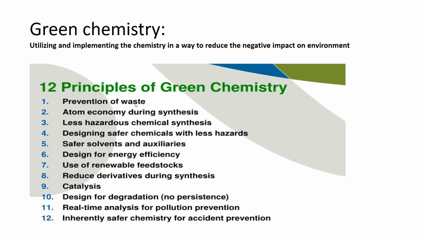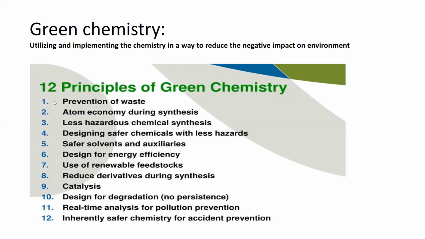Number one, prevention of waste. There are two types of words: one is control of the waste and second is the prevention of the waste. Control of the waste is whenever the waste is produced or accumulated in the environment, we then try to control it. While prevention means we do not allow the waste to accumulate in the environment, right?